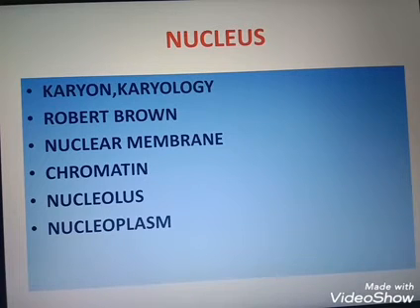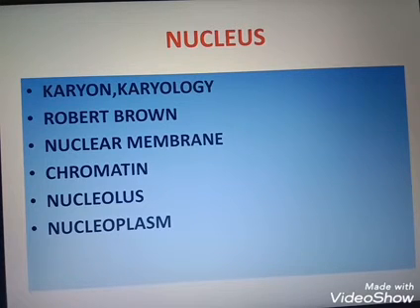At certain places, the nuclear envelope is interrupted by the presence of small pores, known as nuclear pores. These nuclear pores help the mRNA to come outside from the nucleus into the cytoplasm.